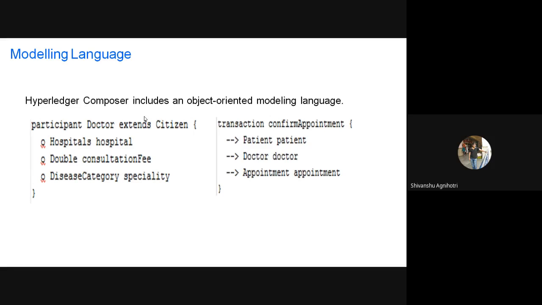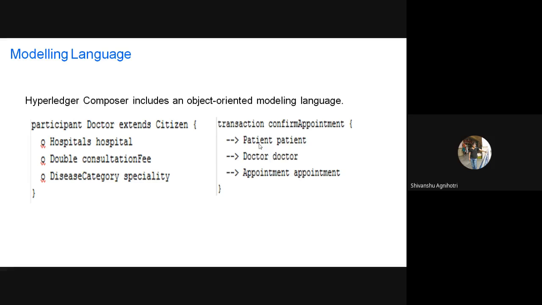So this is the concept of modeling language. Whatever transactions you are going to execute inside your network, you need to mention them also inside the modeling file. Here we can see we are executing a transaction of confirm appointment. This transaction takes the details of the patient and doctor, and checks whether to confirm the appointment or not.